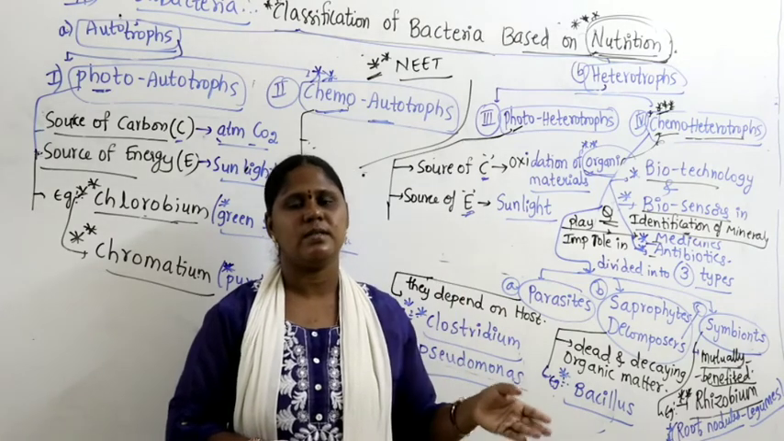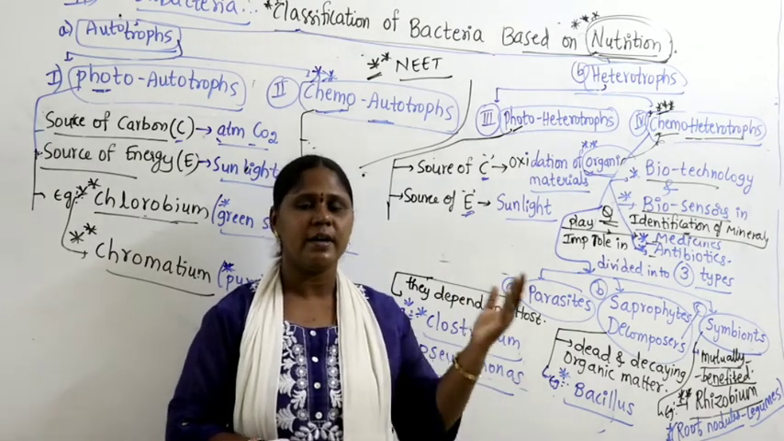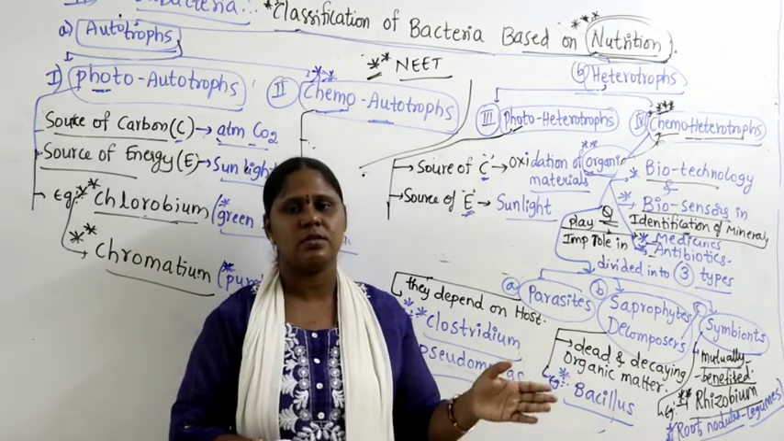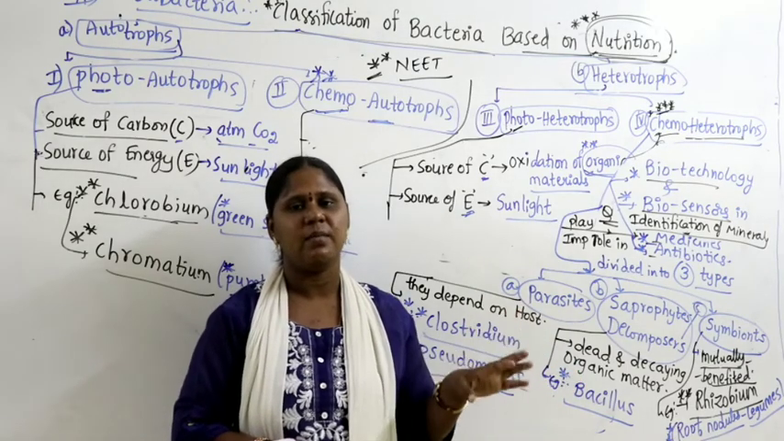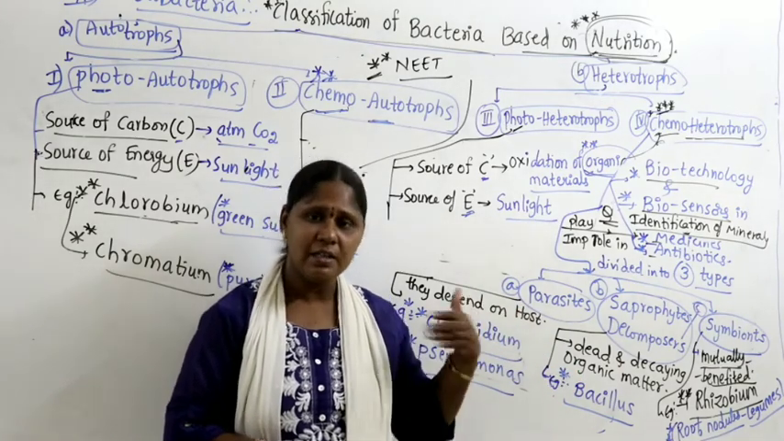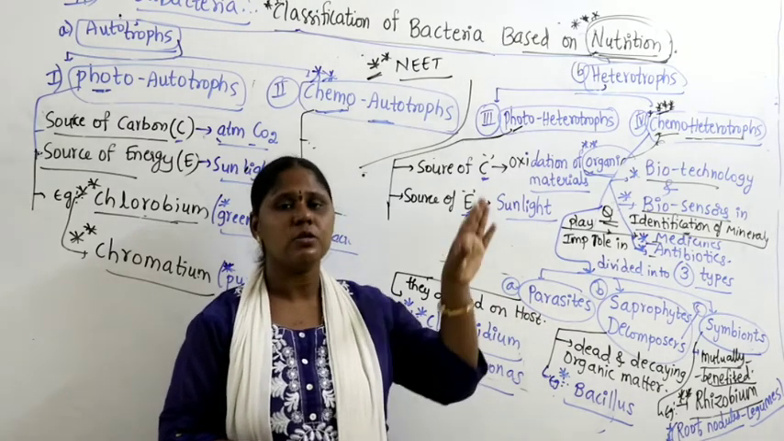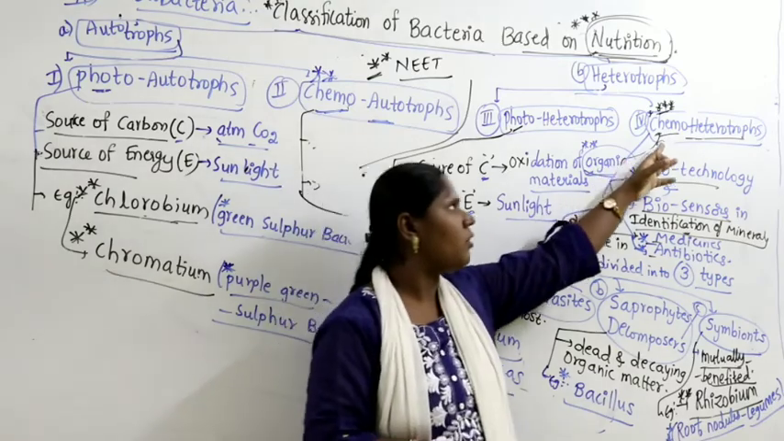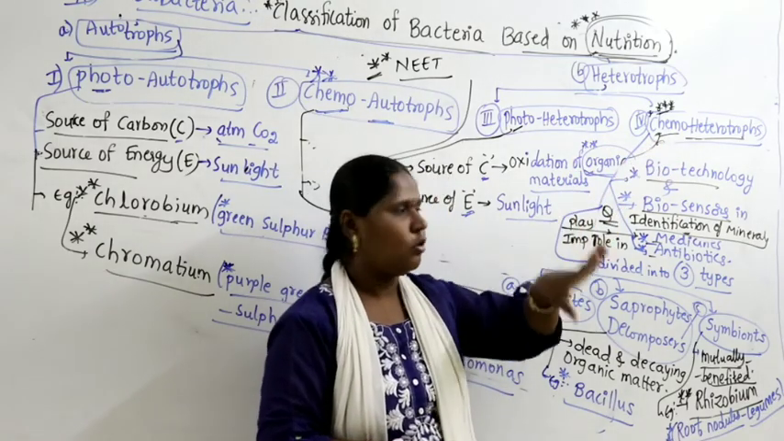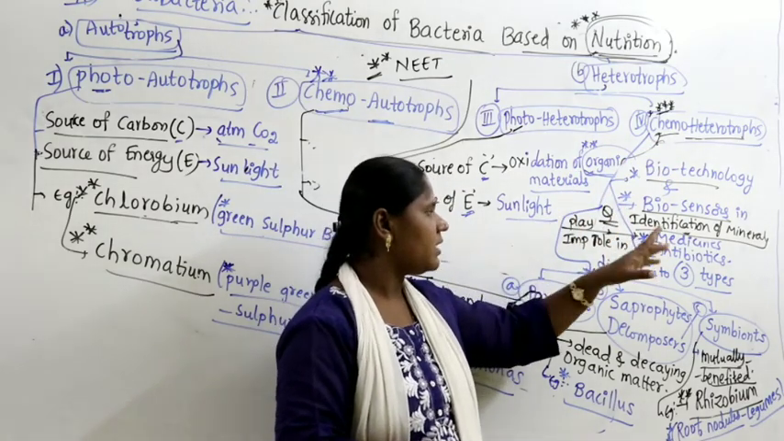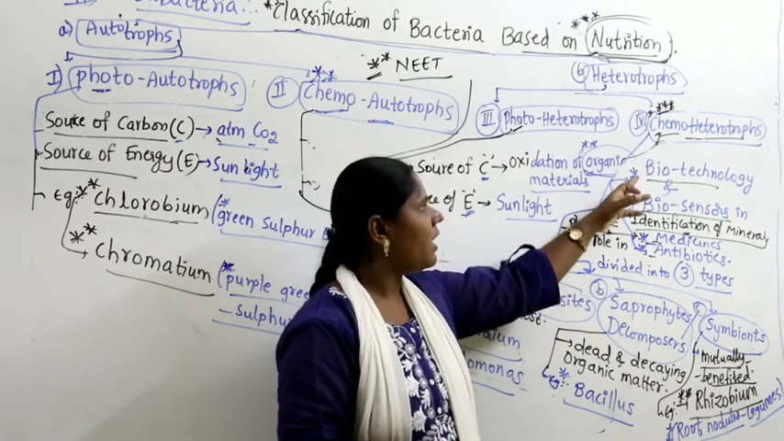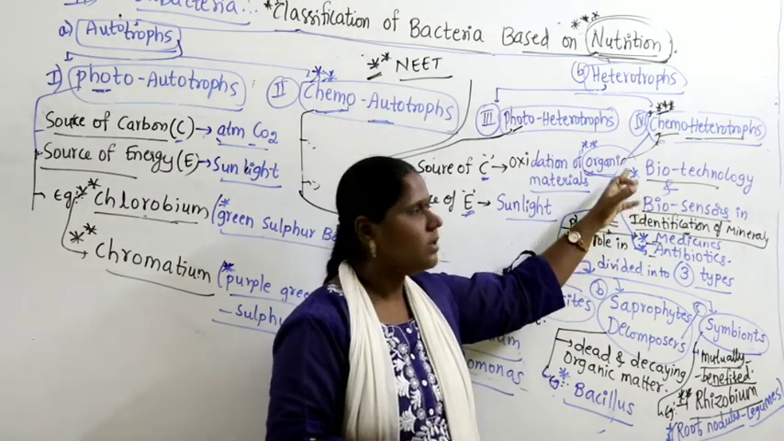Alone from the Streptomyces genus, nearly 200 different types of antibiotics are extracted, and still they are extracting different antibiotics from different bacteria, and those bacteria belong to the category called chemoheterotrophs. So they are used in medicines in the extraction of antibiotics, and they are widely used in biotechnology. In biotechnology, if you take